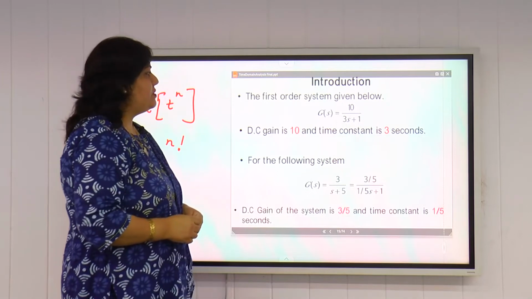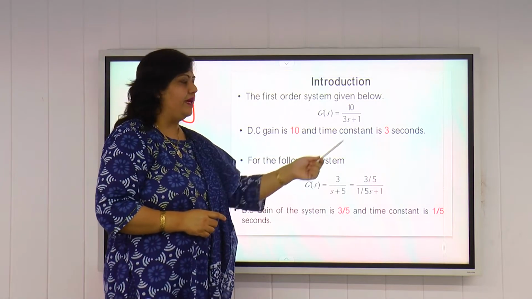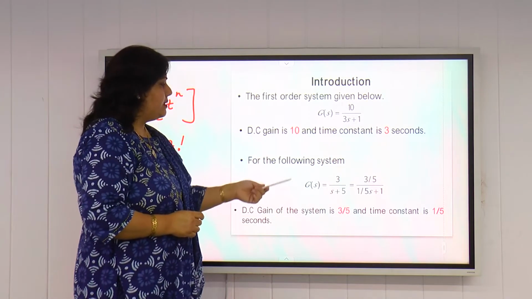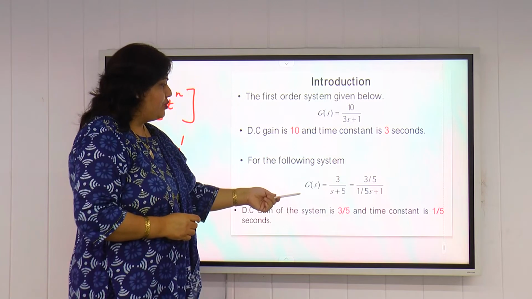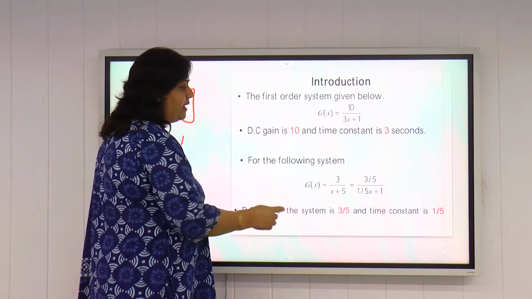Now we take this first order system as an example. In this example, we have a gain of 10 and a time constant of 3 seconds. For this other shown system, we have a gain of 3/5 and a time constant of 1/5.